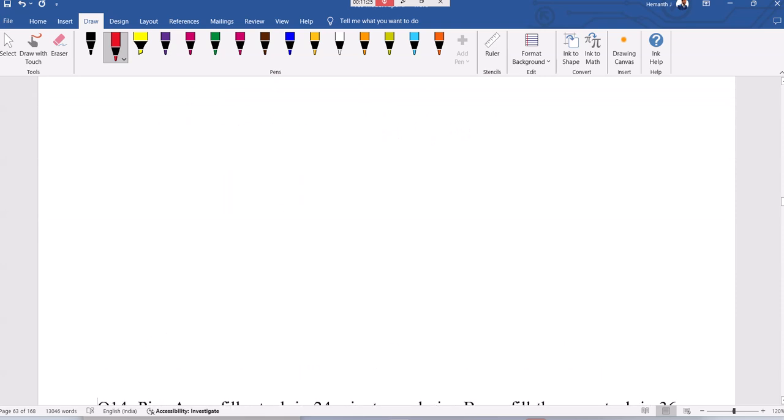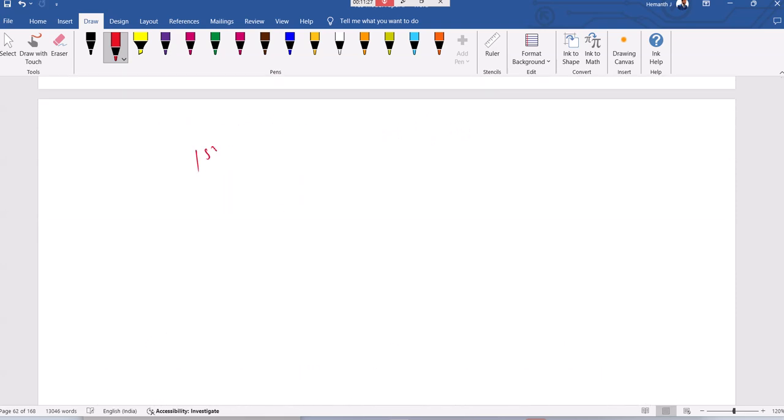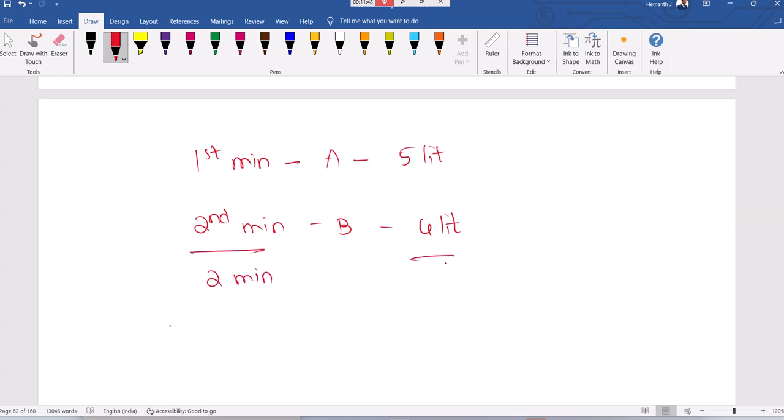Okay, now your target is 200 liters. First minute, after half of the tank is filled, that's fine. Next, first minute A will fill the tank, 5 liters will be filled. Second minute B will open and it will fill 4 liters. So in 2 minutes, 9 liters are filled.